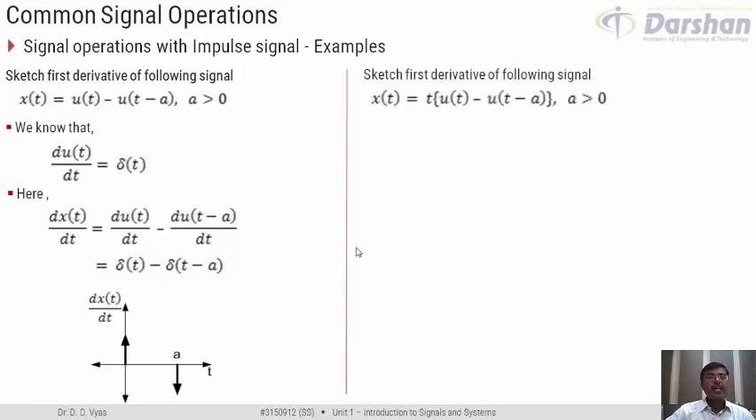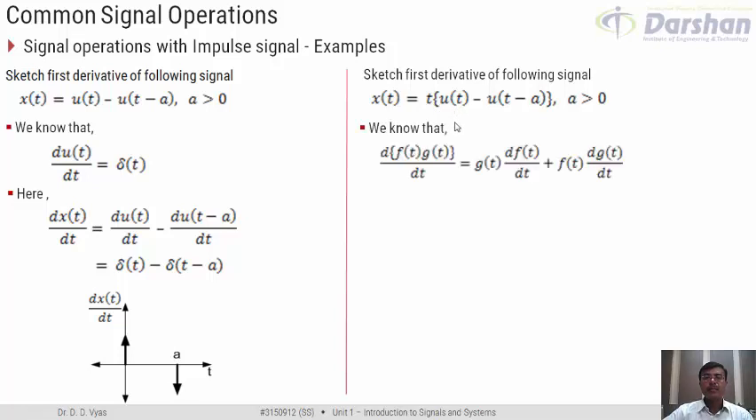Let us try to add little complexity to this problem. Let us say that we are supposed to sketch the first derivative of a signal x of t, where x of t is equal to t into u of t minus u of t minus a. So compared to the previous example that we have discussed, here we have multiplication of t. We now know that differentiation of impulse is delta, so that should not be difficult. However, now we have two functions which are dependent on time.